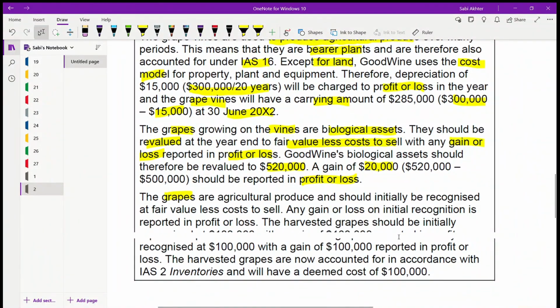What about the grapes? Just the grapes. They are agricultural produce, and this also should be measured at fair value less cost to sell. Any gain or loss goes to profit or loss. So initially they are recognized at 100,000, with a gain of 100,000 reported in profit and loss. The harvested grapes are now accounted for in accordance with IAS 2 at a deemed cost of 100,000. So whatever you have recognized initially now becomes the deemed cost, and from there onwards you will apply IAS 2.